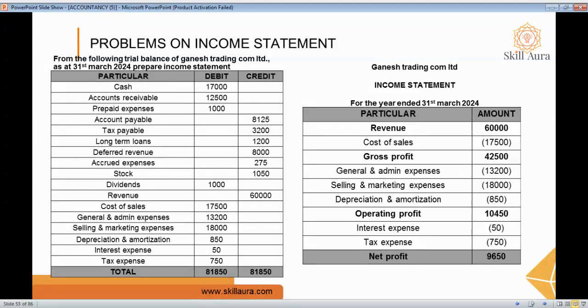And then we have to add all the operating expenses, that is general, administrative, selling and marketing, and depreciation and amortization. When we add all of these, we get an amount, which will be subtracted from the gross profit. At that time we'll get the operating profit, that is 10,450, and we have to subtract the indirect non-operating costs, that is interest and tax expenses, and we'll get 9,650 as the net profit. This is how you prepare an income statement. Let's go to the next topic.